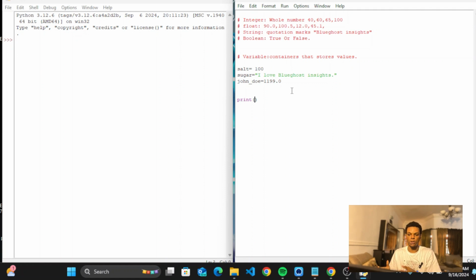You're done writing code, right? Now bring it out. How do you bring it out? You use your print function. So in this print function, I can now call what? Salt. If I call salt, what am I going to do?